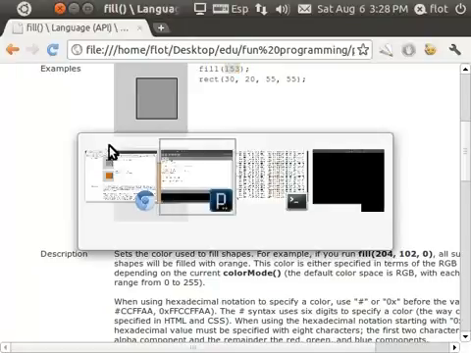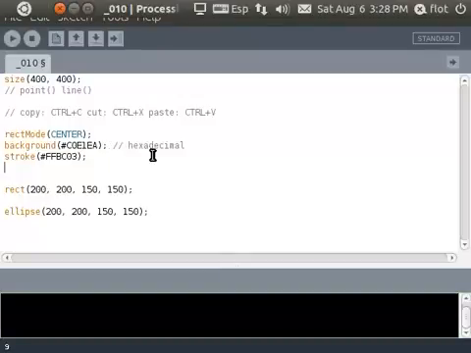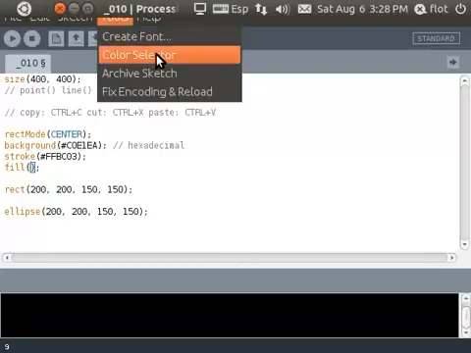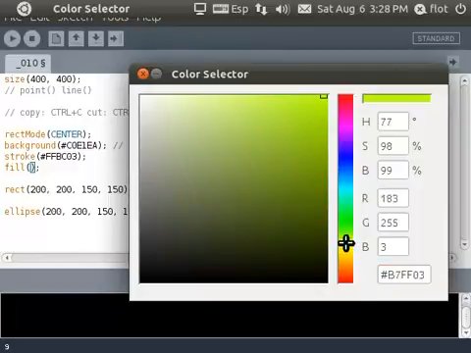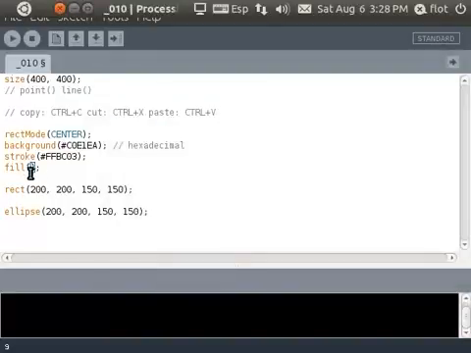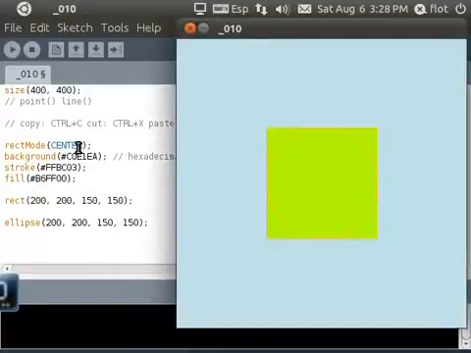So let's go back to our program, and here now I type fill, and inside parentheses let's pick up again a color selector, something like this green here. I like, and I Ctrl-C, close it. I paste here my color. So now I have entered all these colors: background, the border, and the fill color.